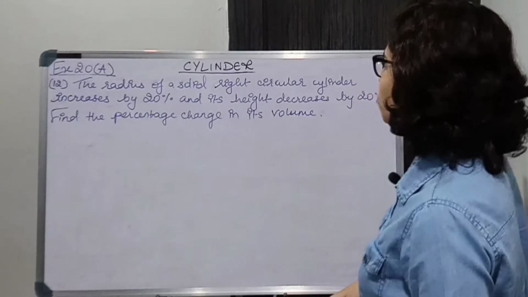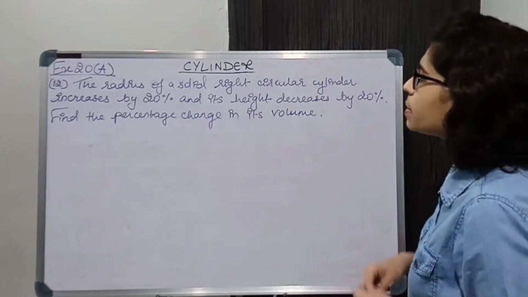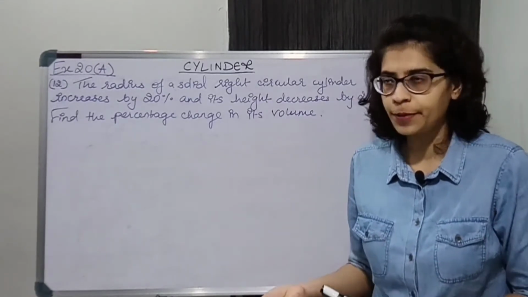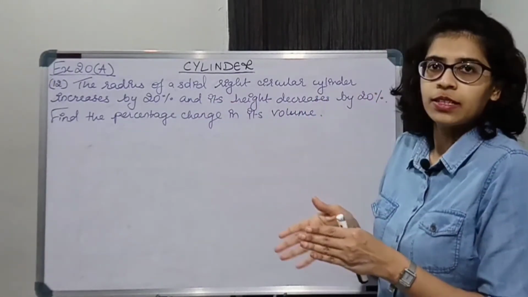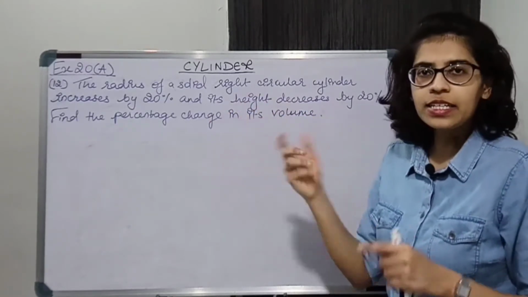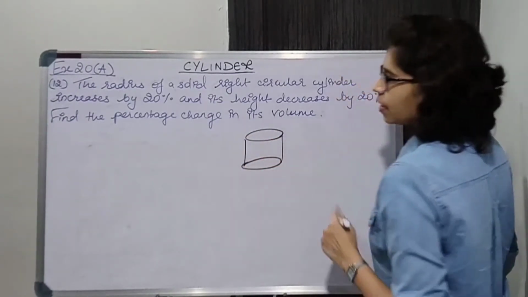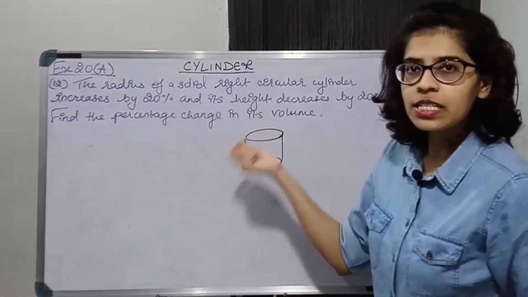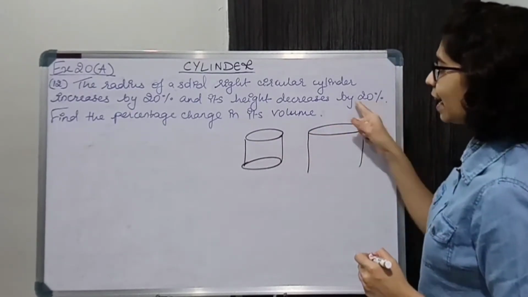Question number 12. The radius of a solid right circular cylinder increases by 20% and its height decreases by 20%. Find the percentage change in its volume. So over here you are not given the radius or the height of the cylinder, but you are given that the radius is increased and height is decreased. There is an original cylinder. It has some certain height and radius. Radius of this cylinder increases by 20%, and height is decreased by 20%.